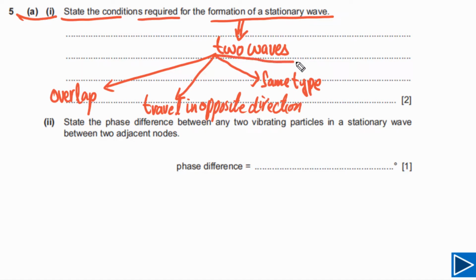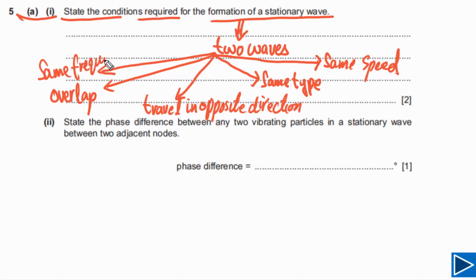Next thing we need to understand, the waves must have the same speed, so they must have the same speed in the same medium. And also the waves must have the same frequency. Same type of waves with the same frequency and same speed in the same medium, traveling in opposite directions. When they overlap, a stationary wave will be formed. So these are the conditions we need.